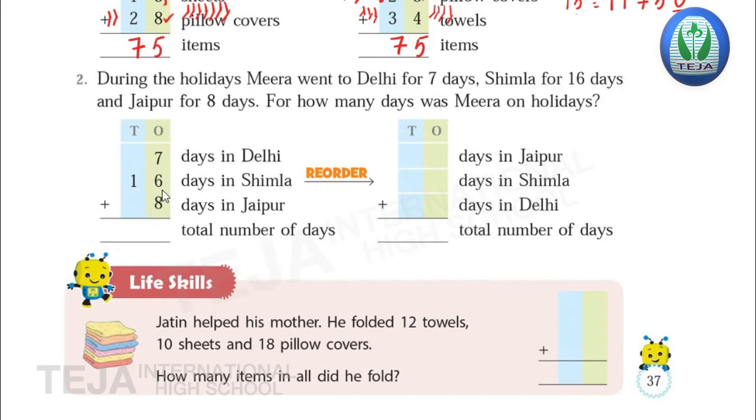So we'll add the number of days she spent in Delhi, Shimla and Jaipur. In Delhi 7 days, Shimla 16 days, Jaipur 8 days. Now add all these three and you'll get the total number of days she spent on holidays. Okay. Now here we'll add the digits in the ones place, that is 7 plus 6 plus 8. Here 7 is bigger and 6 is smaller. So keep 7 in your mind and for 6, draw the lines.